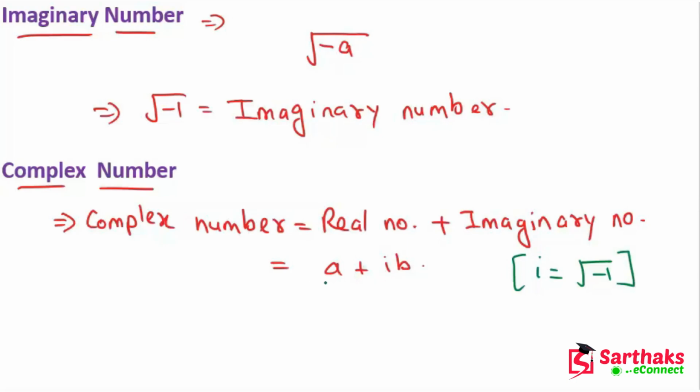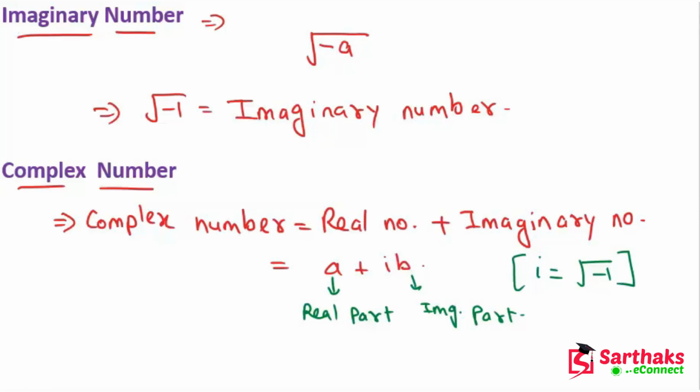This is the real part and this is the imaginary part. So a complex number is the combination of real numbers plus imaginary numbers. I hope you understand what complex numbers are.